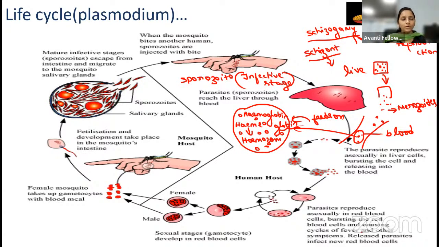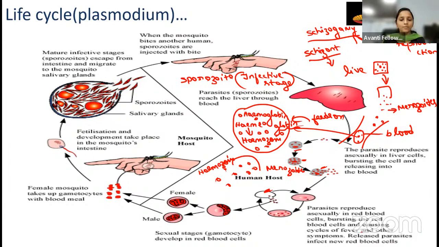So now what will happen? Whenever it increases in the RBC, it will burst it, and it is released into the blood, right? Along with the hemozoin, the merozoites are also released into the blood. See here, what things were released, student? One is the hemozoin along with the merozoites. So that is the picture given here. See here, the red blood cell. Here the liver cell was broken, and here the RBC was broken, right?